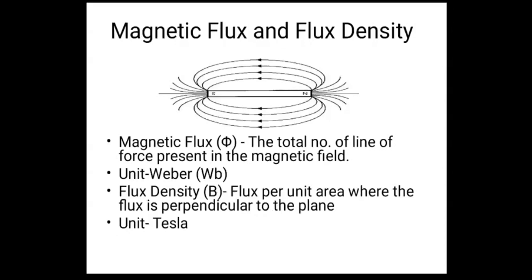Now let us go to the next one, that is flux density. I hope you know what population density means. Population upon area, right? Similarly, flux density is flux upon area. As simple as that. When we frame this as a definition, we write: flux per unit area, where the flux is perpendicular to the plane, that is, at 90 degrees with respect to that area. The unit of flux density is Tesla.